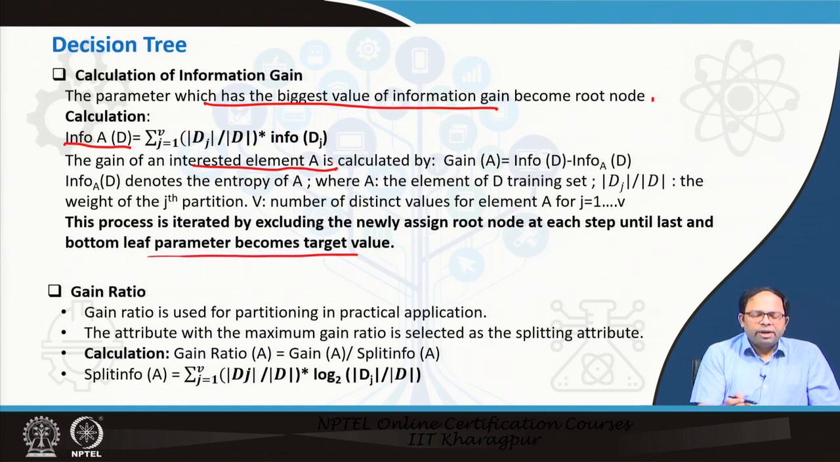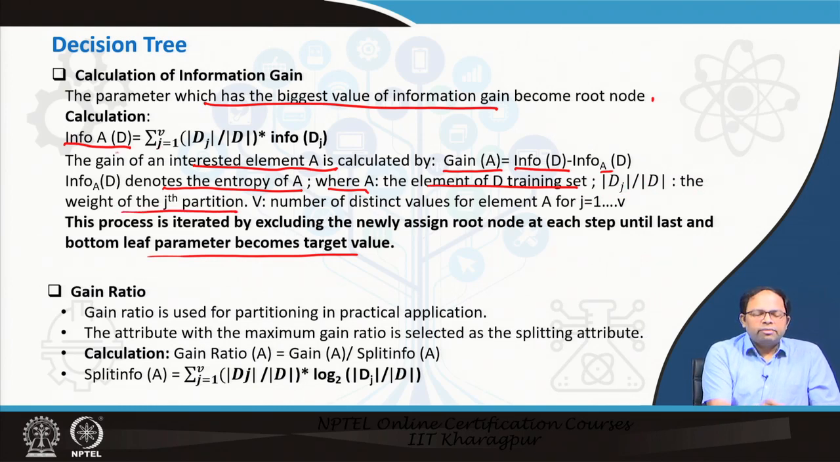So, when we use income, which is the interested element A, we have to calculate the total amount of information gain, which is Info(D), that is the information or entropy of D, minus Info_A(D), the information when we use A. That means, without using A and then using A, what kind of entropy is there, and the difference between them gives us the entropy gain. So, that means the information gain. Info_A(D) denotes the entropy using A, where A is an element of the D training set, and |Dj| divided by |D| is the weight of the jth partition.